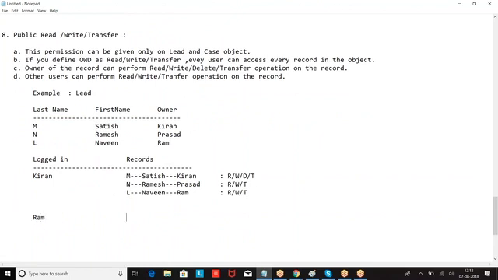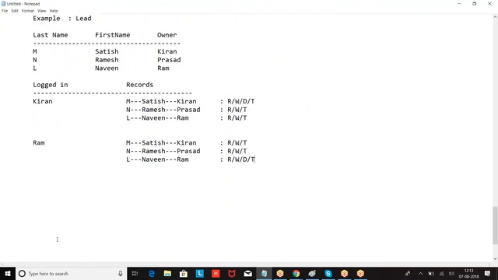If Ram logged in, then read, write, transfer. Ram can read, write, delete, and transfer. I hope you are good with this, right? So this is on the lead object and case object. This type of permission is available only on the lead object and case object.